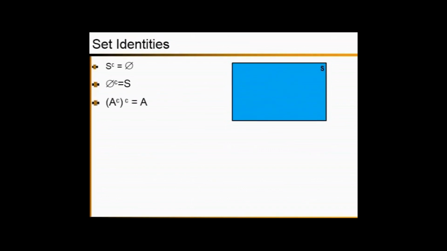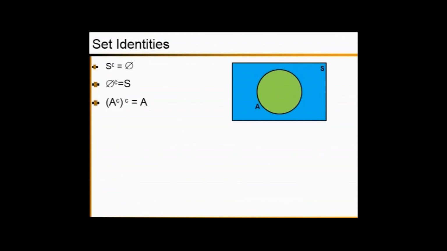The next set identity says the complement of the complement of A equals A. So what is A? A is a subset which is inside the sample space. So first let's identify what is the complement of A. The complement of A is marked in blue color and A is marked in green color.